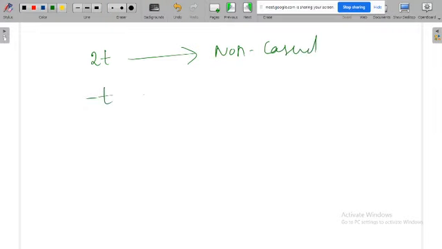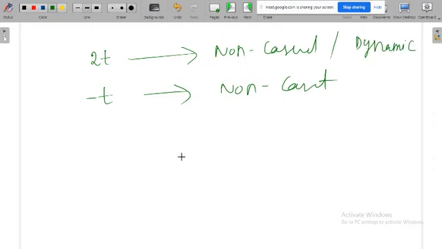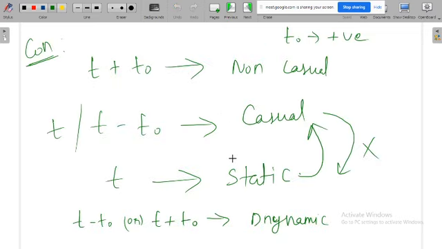Suppose minus t is there, that is non-causal. When it is non-causal, that is dynamic also. So this is just the simple conclusion.